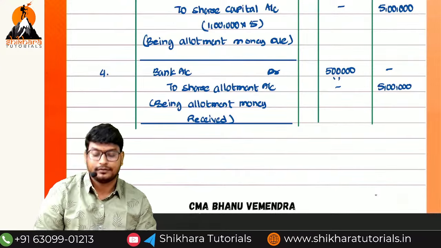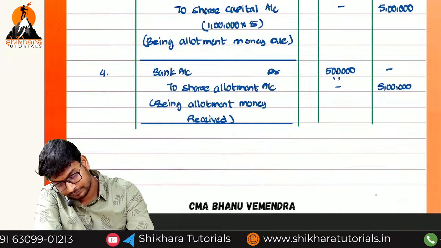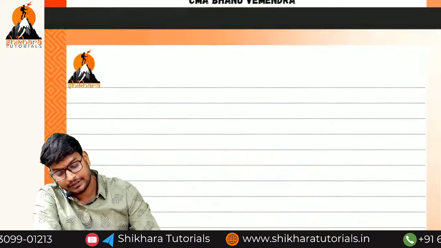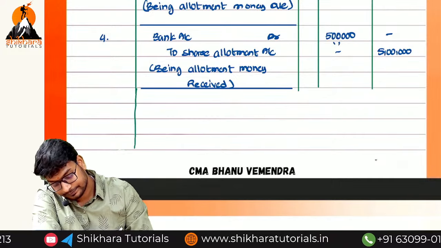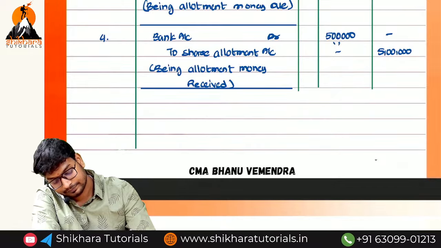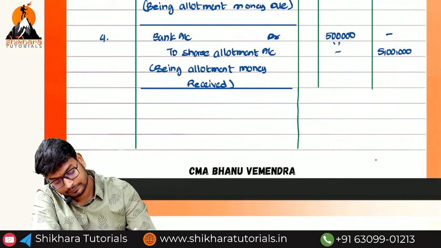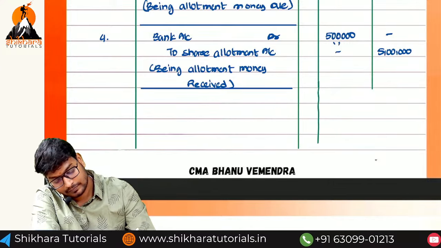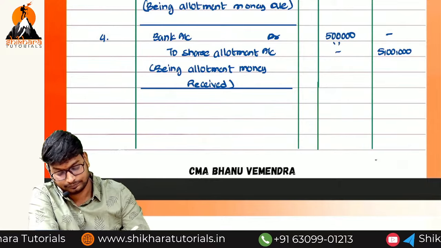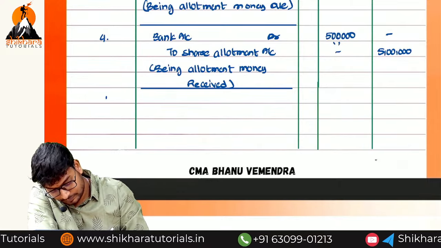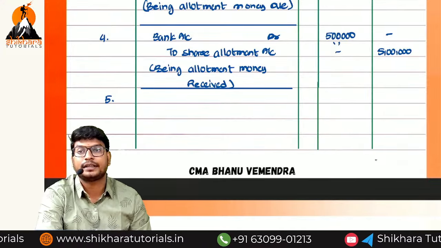What is the fifth one? First call money due and first call money received. What is the first call money due entry?